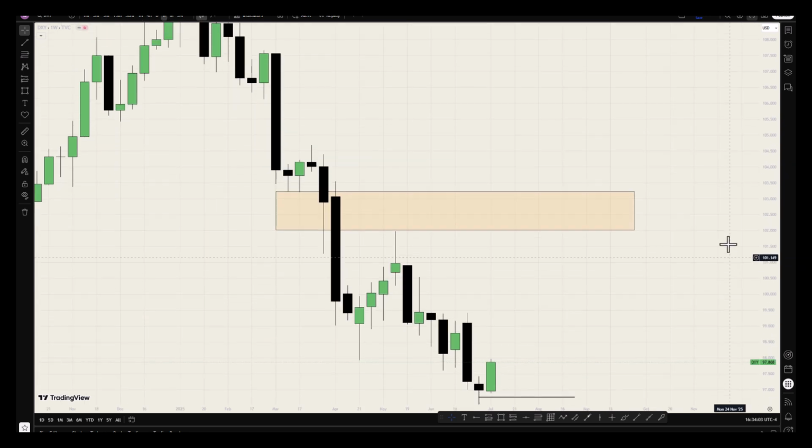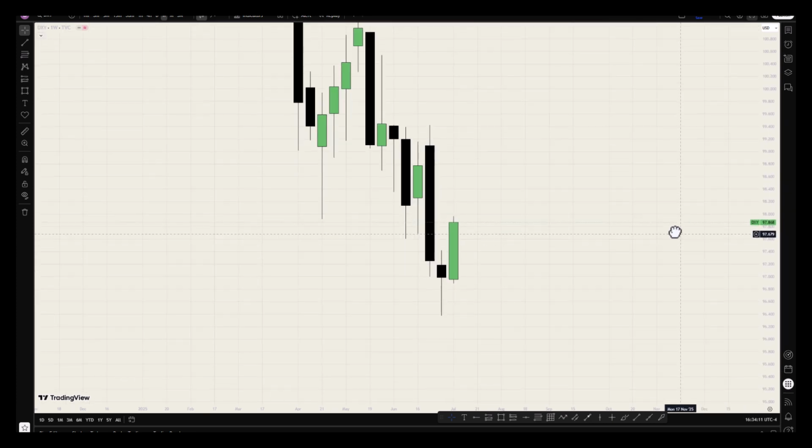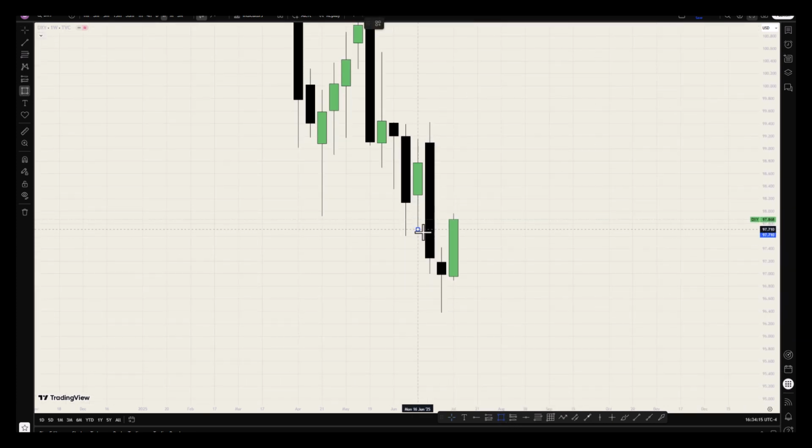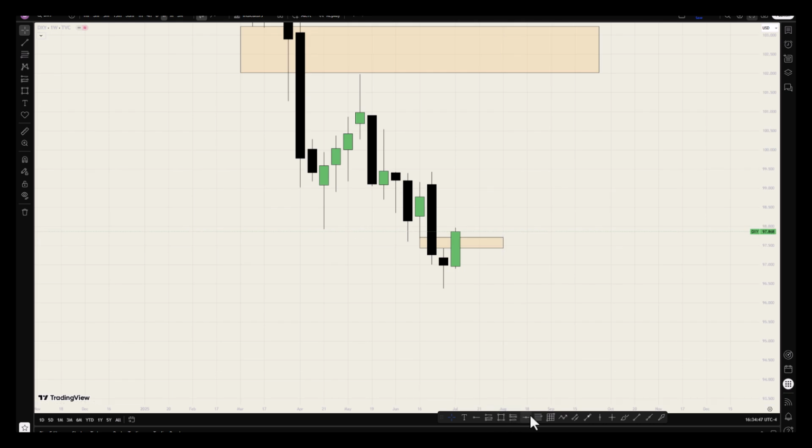On the weekly time frame, we have a fair value gap that was violated by this candle, this fair value gap. So last week we see this bullish expansion candle, and we see it violating this fair value gap. And this week, because of this violation, I want to see price respecting this fair value gap for bullish prices.